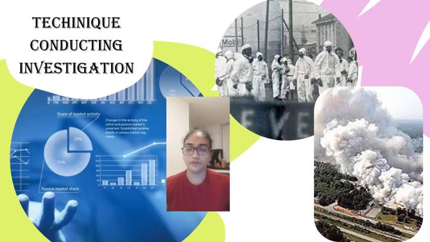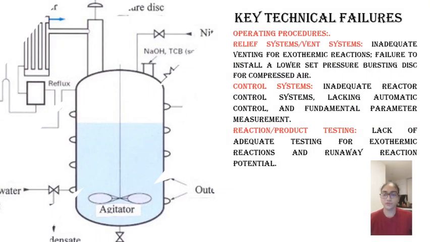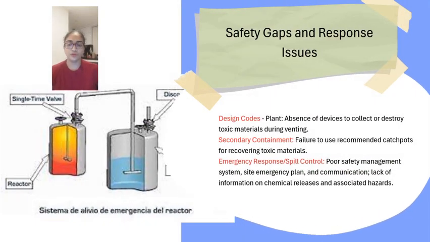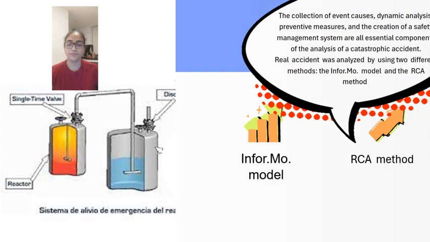Techniques conducting the investigation found operative procedure problems, including inadequate venting for the exothermic reaction control system, and no product testing for exothermic reaction and runaway reaction potential. The device for collecting and destroying toxic material during venting failed, secondary containment failed, and the recommended transport and emergency response pre-control was poor due to inadequate safety management.